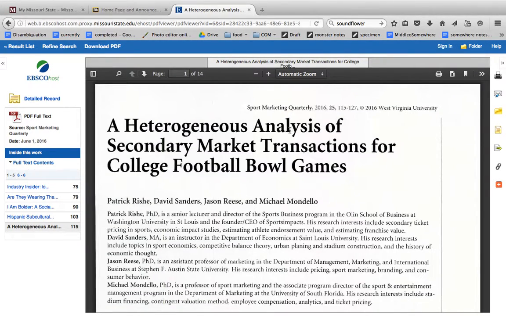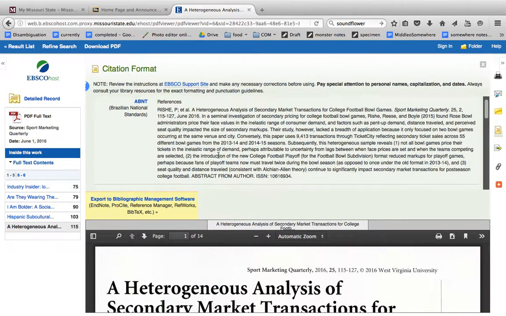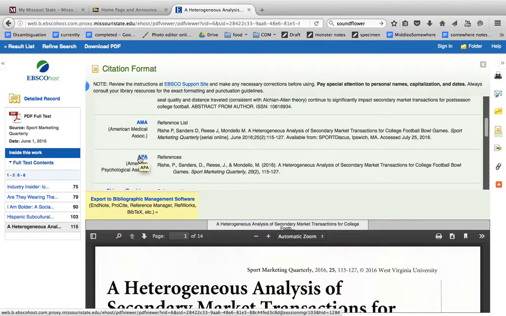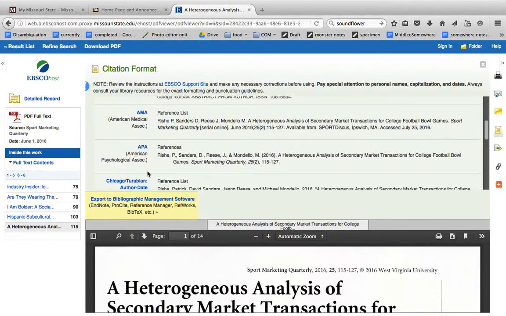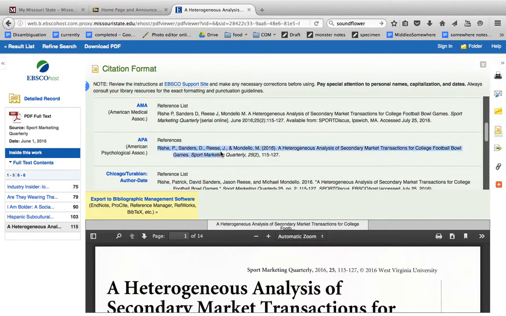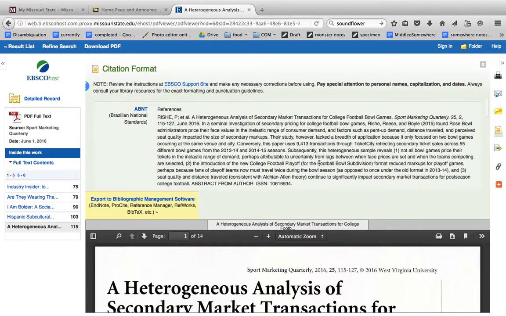Now, I also have to cite this in APA style in my outline. Nice thing about this tool here is we've got a cite button over here on the side, and we're cited in APA, the American Psychological Association's citation style. And so this is my citation that I'm going to want to use in my reference page of my APA style full sentence preparation outline that I'm going to turn into Blackboard later. So that was one example.